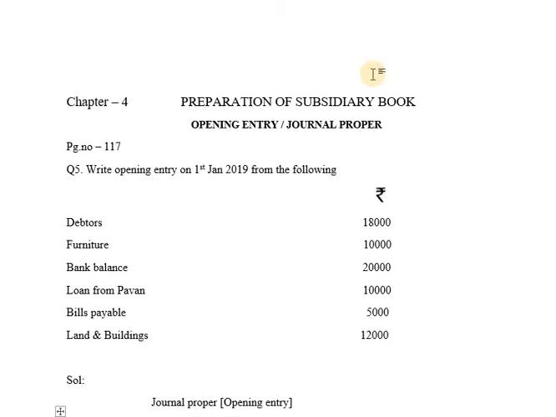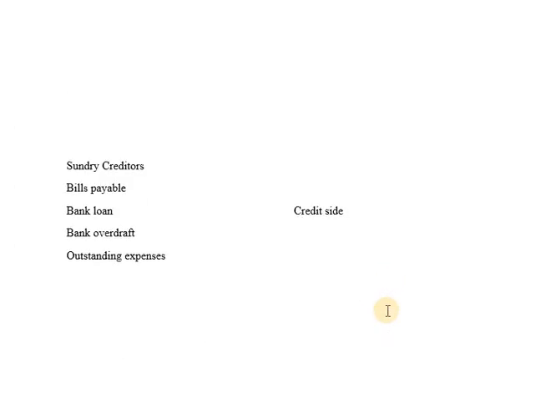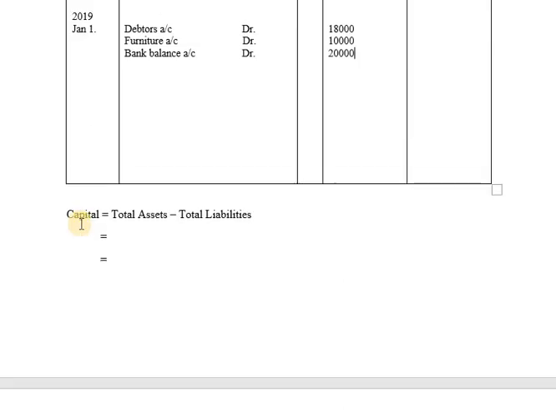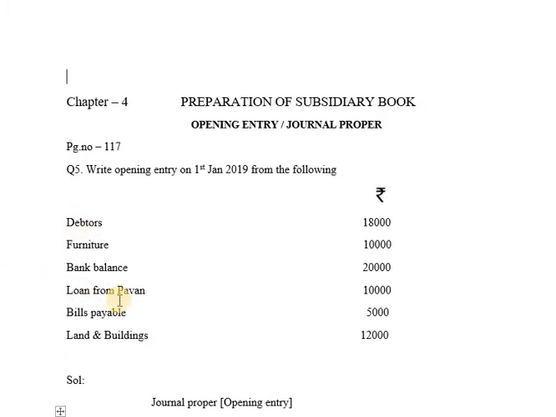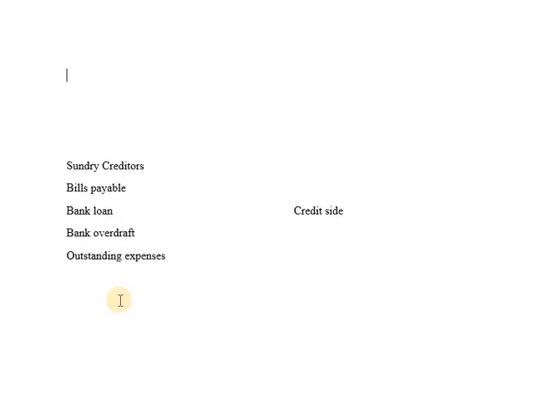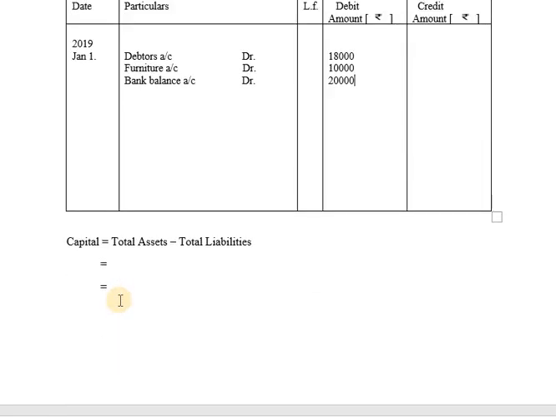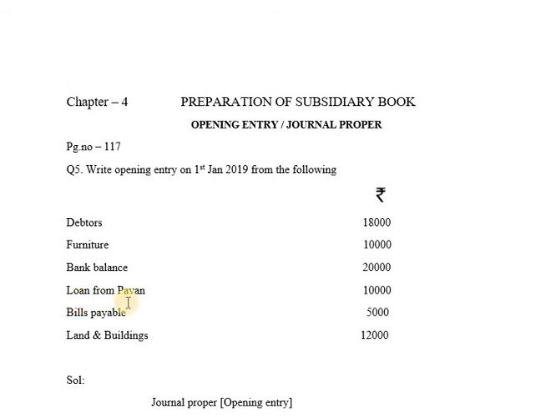Next, after bank balance we have loan from Pawan 10,000 rupees. Here we have bank loan. It means that we are taking a loan from bank, and here in the question it is given as loan from Pawan. It means that we are taking loan from Pawan. As bank loan is a liability and it will be recorded on credit side, similarly loan from Pawan is also a liability. It will be recorded on credit side. For time being, keep this aside.